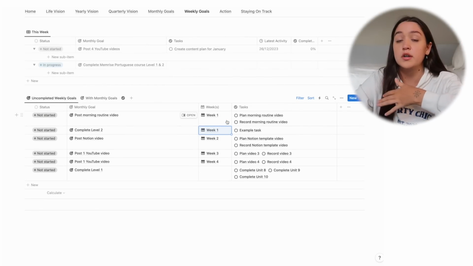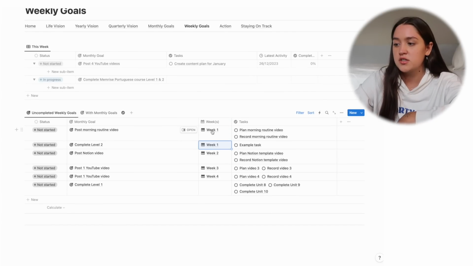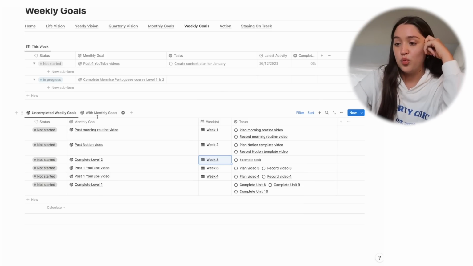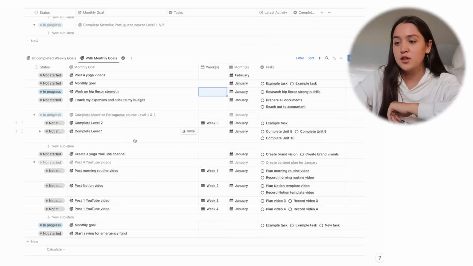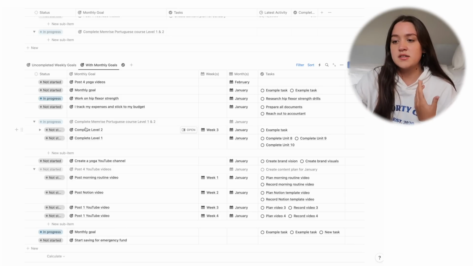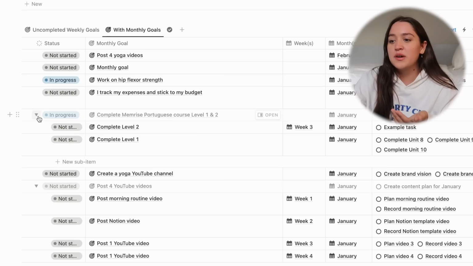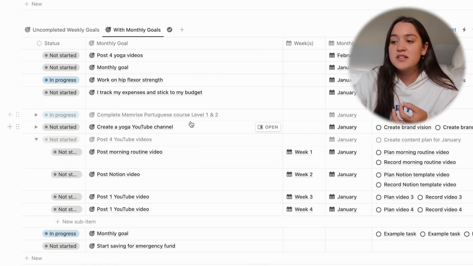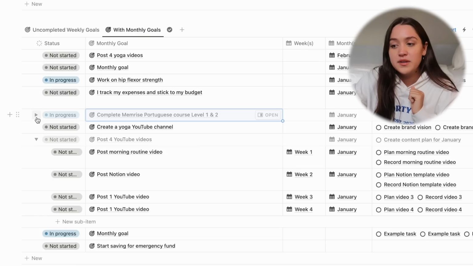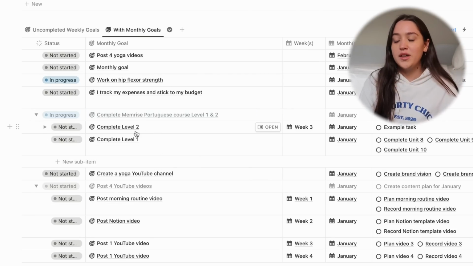Say for example, you're in week 3, but there's a couple of goals from the last weeks that you didn't do. You can just change these around. You can just type in week 3 and remove week 1. Here you can see the weekly goals associated to their monthly goal. A brief little explanation, these are basically sub items. A sub item is just, I mean, it's in the name, I don't know how to describe it. It's a sub item. We have our goal right here, and the reason it's grayed out is because this is the monthly goal. If you open this up, you'll see the weekly goals. The weekly goals are not grayed out because they're the weekly goals that you need to see.